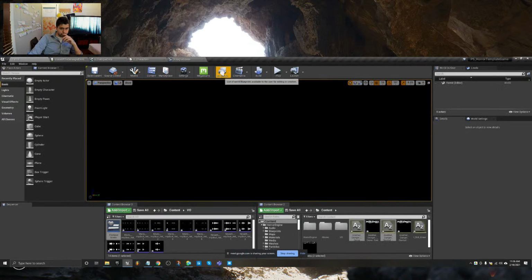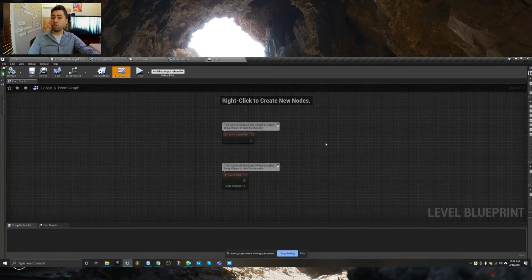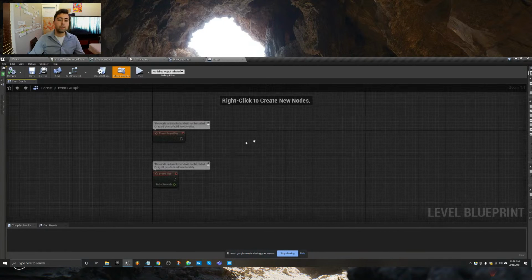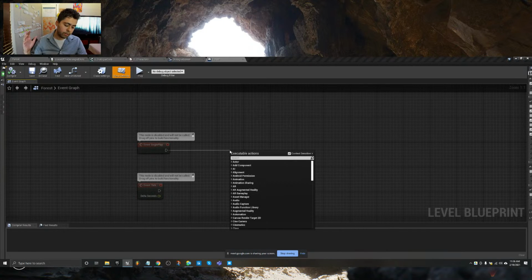All right, let's do a little test and just make sure that we can actually display our stuff on screen. And it should play the audio, actually, too. We're going to do begin play. Real quick, how do I get a widget to show up on screen?